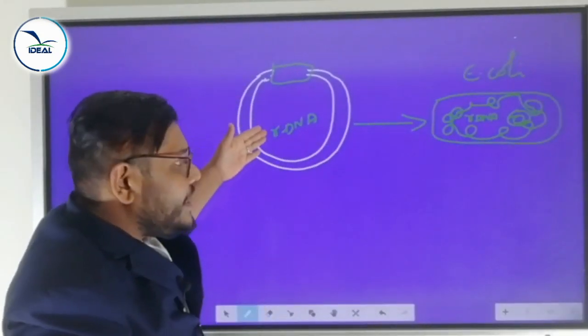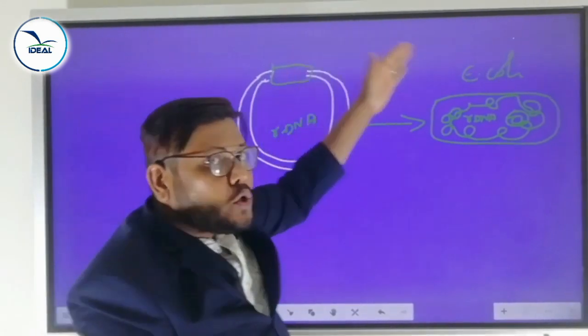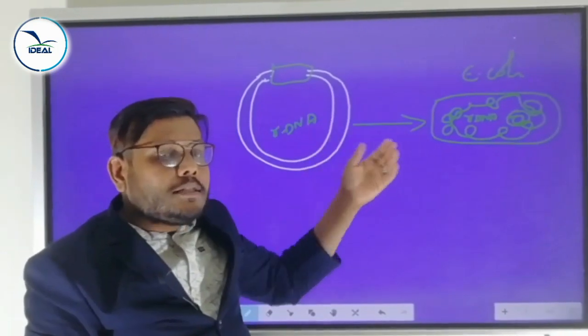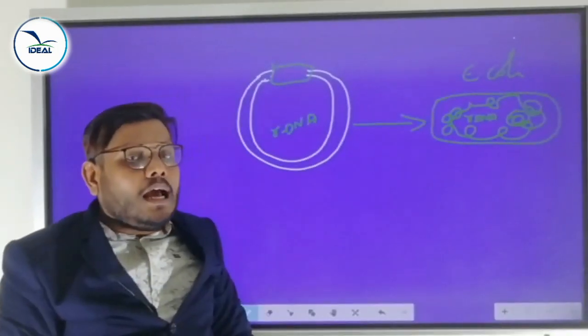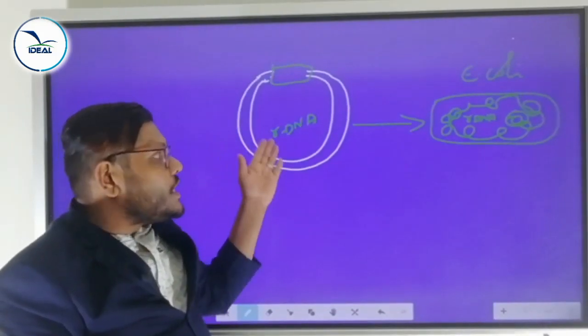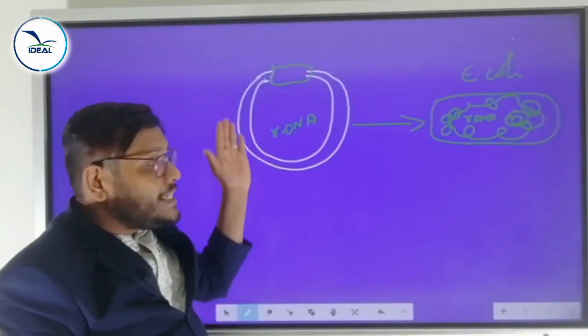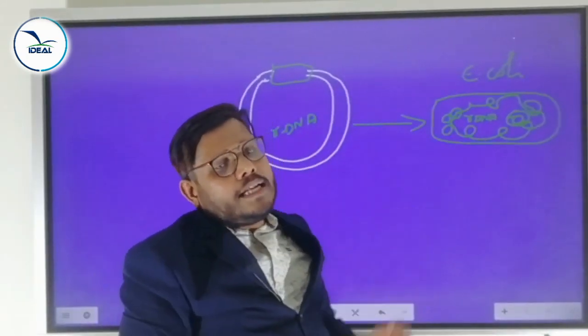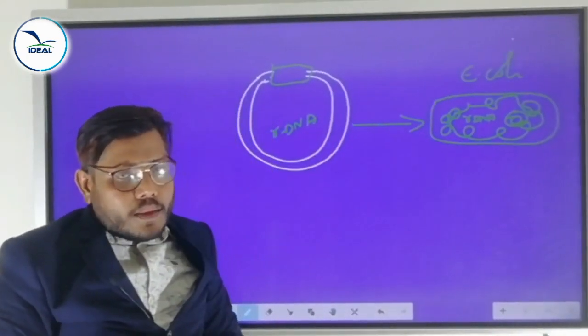So the rDNA is introduced into the host organism E. coli. Why do we select E. coli? Because E. coli is closely related to the Salmonella typhimurium bacteria. So this recombinant DNA, or the modified plasmid DNA, is introduced into the host organism E. coli. Is it clear?